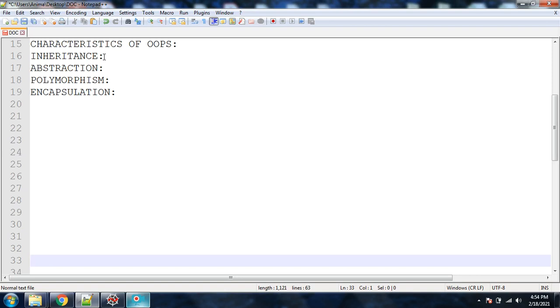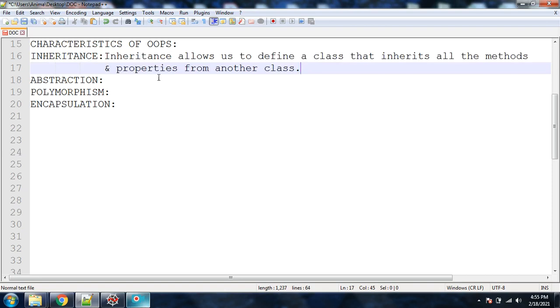Here also the same concept applies. We take one class as the main class, and another class will inherit some of the characteristics from class 1, or the base class, and it will keep on inheriting from that class to another class. It depends on the program. So the definition of inheritance: inheritance allows us to define a class that inherits all the methods and properties from another class.